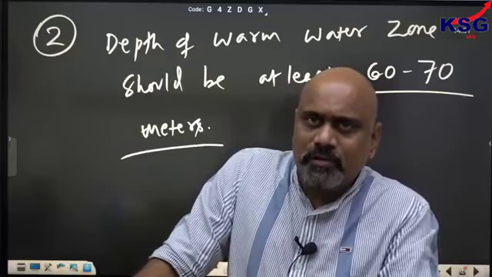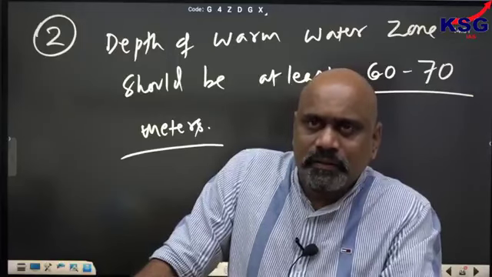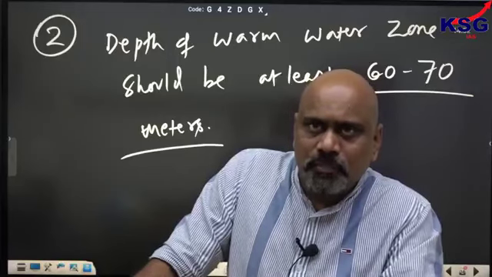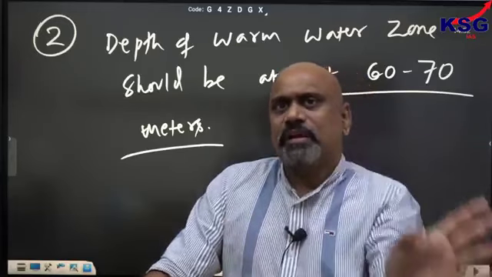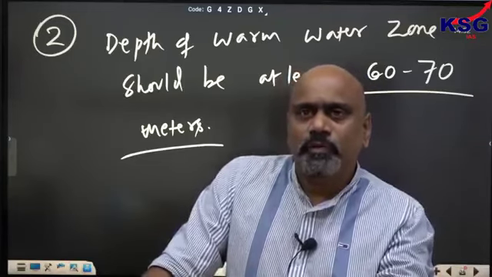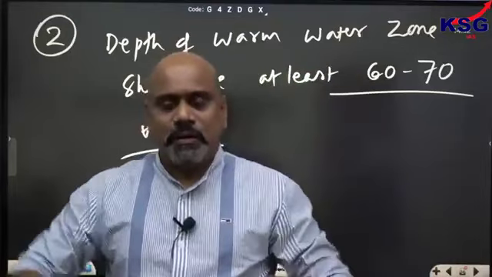अगर डेप्थ तक अगर वार्मिंग अप नहीं हुआ, then the cold water can come up because of upwelling and it may affect the temperature. You got it what I am saying? What happened?